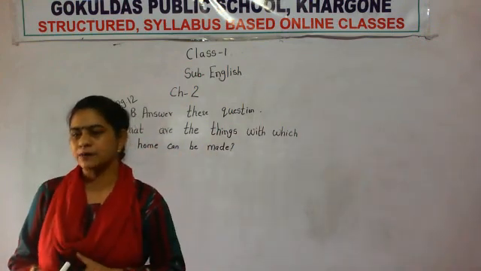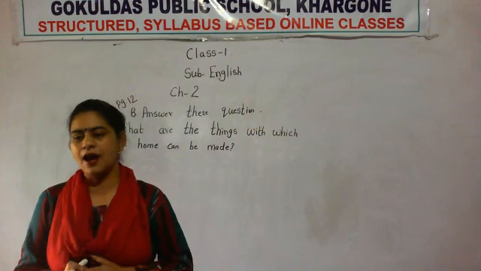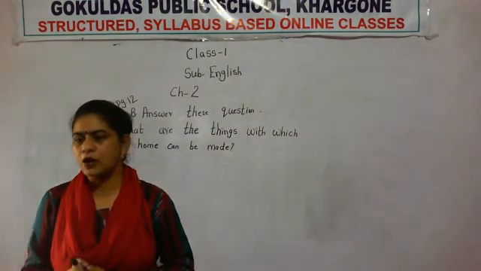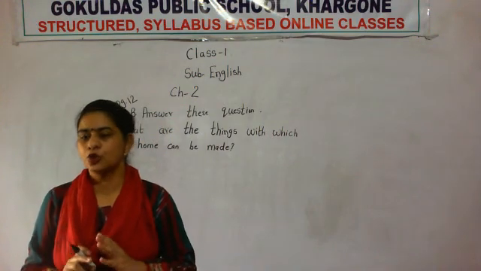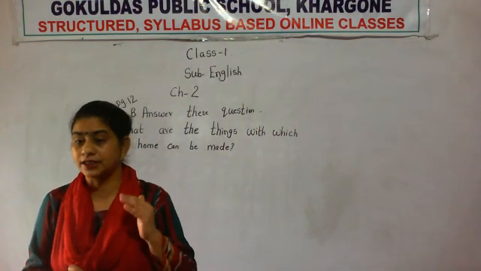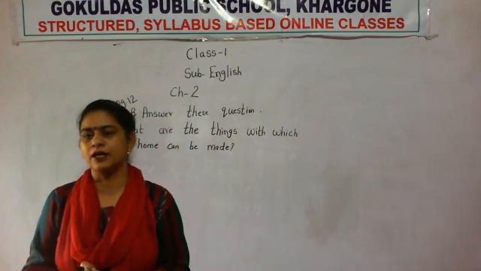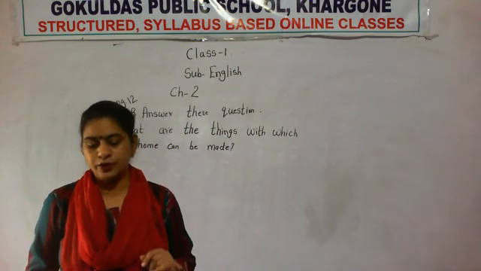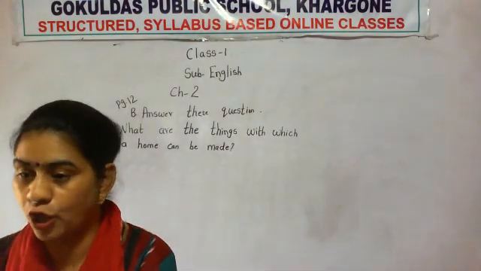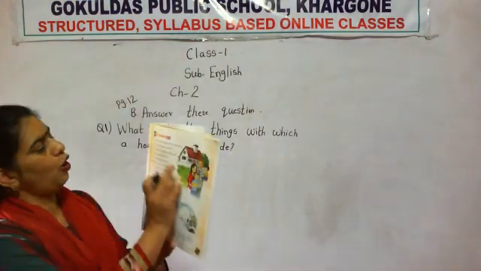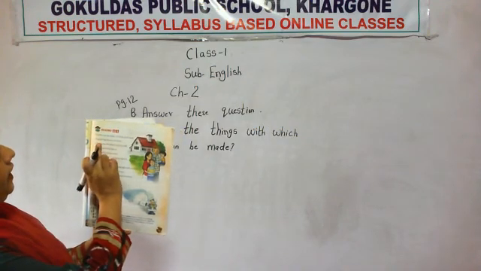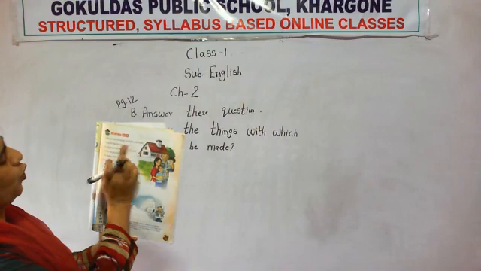I had already explained earlier that there are many types of homes: kacha house, pakka house, snow house. Now we have to give the answer, what are the things we use to make a home. It is already given in your book. See, a home can be made up of sticks and mud and great big blocks of snow.